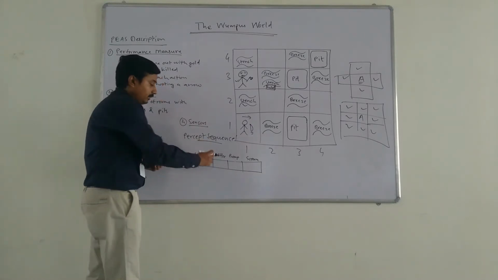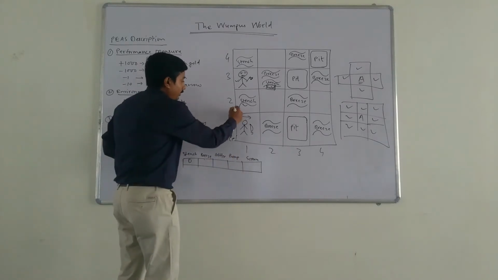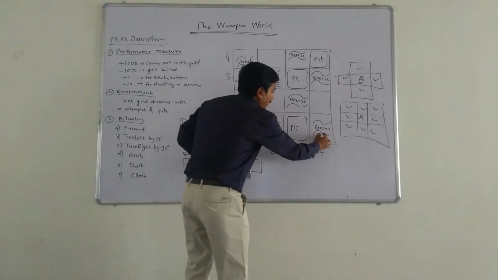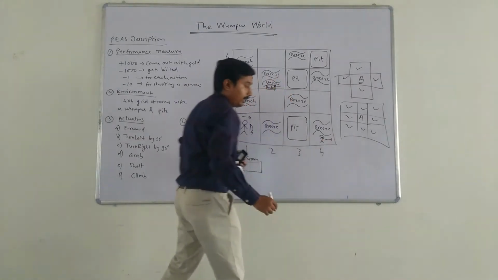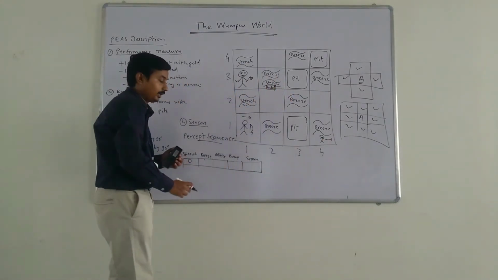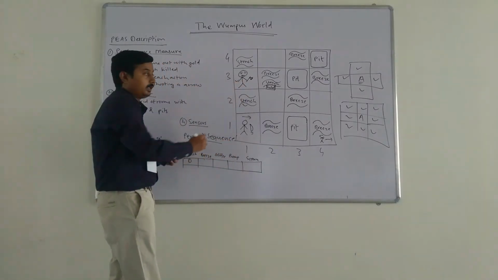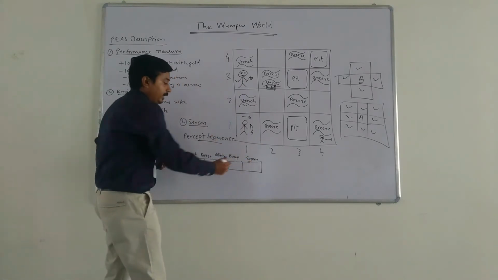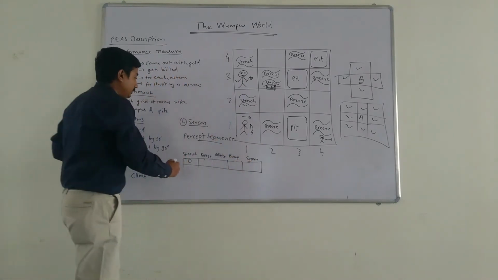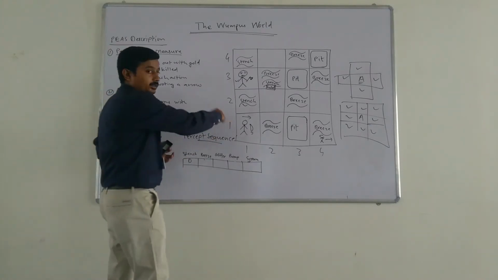If it feels glitter, then 1, otherwise 0. If our agent is at this location and we move forward, then it may feel a bump. Then scream. When the Wumpus gets killed, it emits a scream sound that can be heard by our agent. So this is the percept sequence for our agent. So this is one instance of the problem.